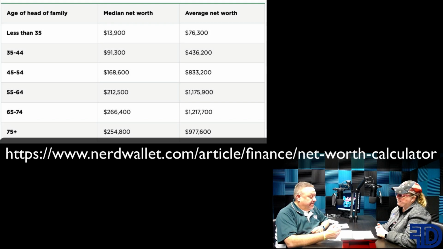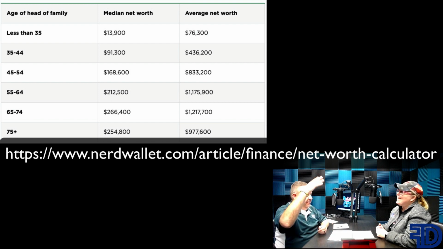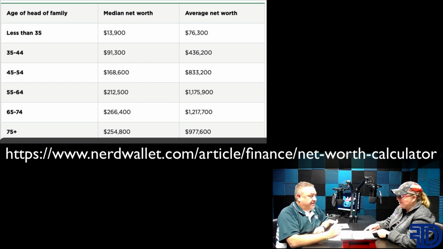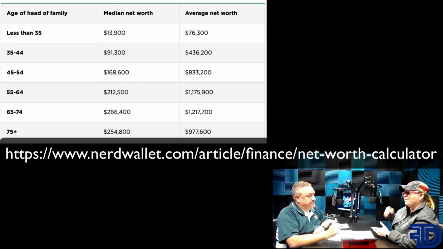Yeah, so you can see when the head of the family is less than 35, the median is only 13.9. That's crazy, but the average is 76, so that means the top numbers get real big real fast. Exactly, and that's why knowing the median is so important, because otherwise you think, oh, I'm so behind, but the top 1% have so much that it brings the average higher for everybody.